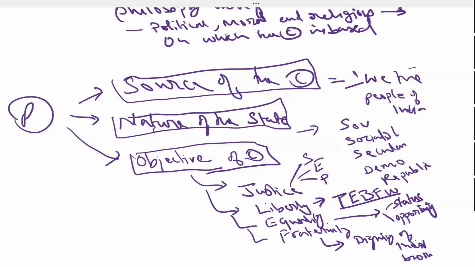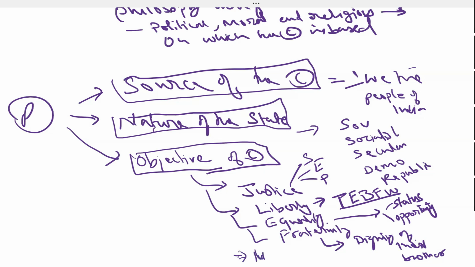I will respect you, you will respect me. This is fraternity. I will keep your values in mind so that they are not violated, and you will keep my values in mind so that these values are not violated. Getting it?